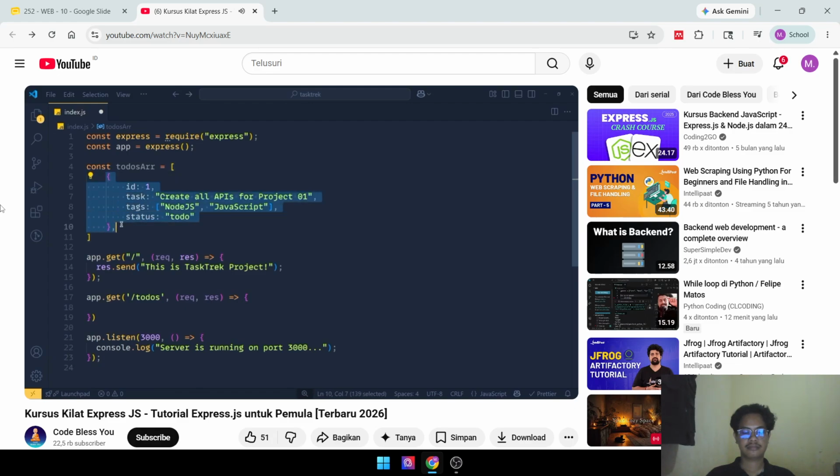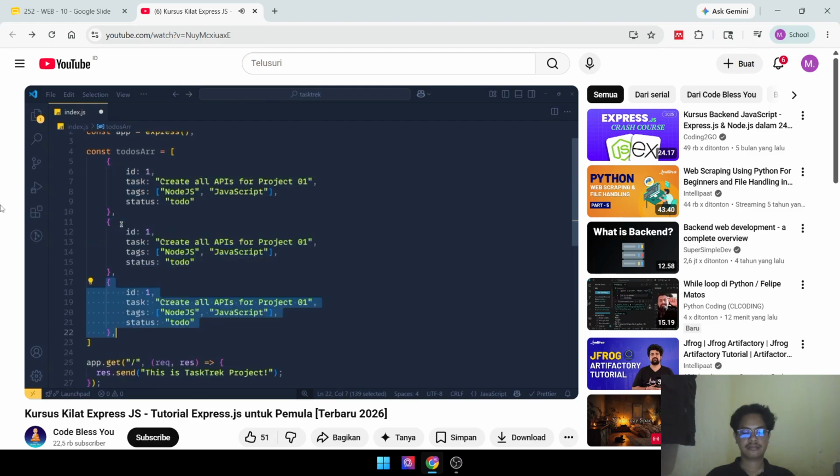Now let's duplicate this object 2 more times using Shift plus Alt plus down arrow or Shift plus Option plus down arrow. Now we change this ID to 2, task to create API for list of all to-dos, tags Node.js, and status doing.